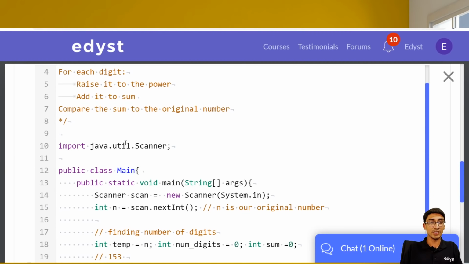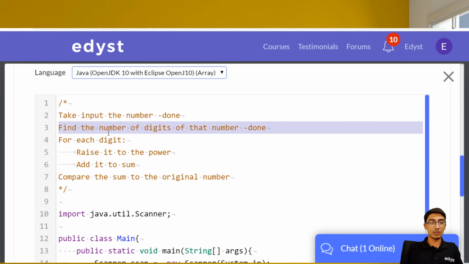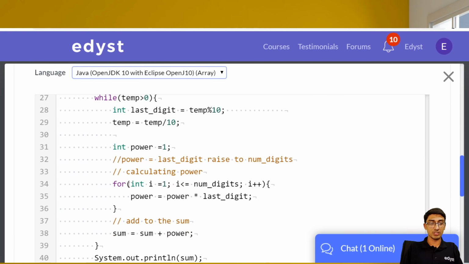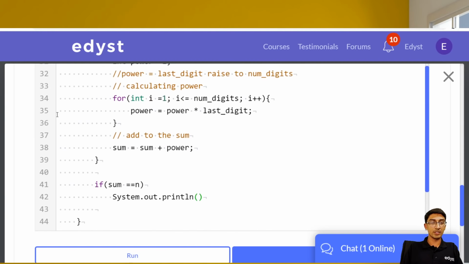What we have here is, this was the process we thought we'll take: take input, done; find the number of digits of that number, done; for each digit, raise it to the power, we did this; add it to the sum, this is also done. Compare sum to the original number, that's all that is left. So let's compare it. If sum equal to n, then what do? System.out.println, we have to print, what do we have to print?